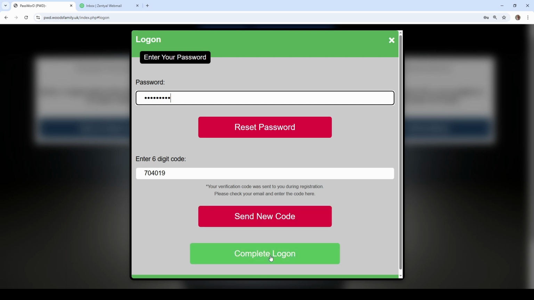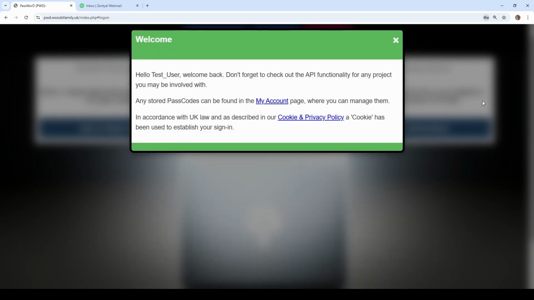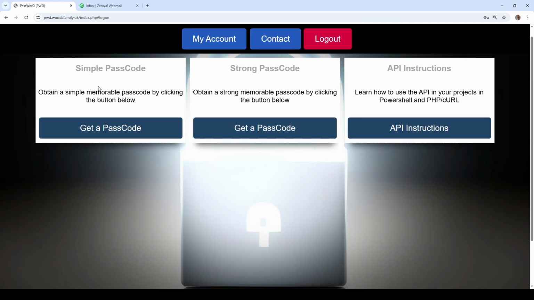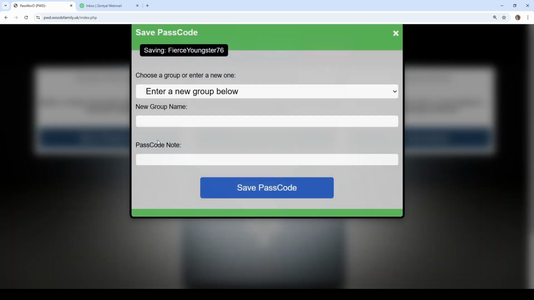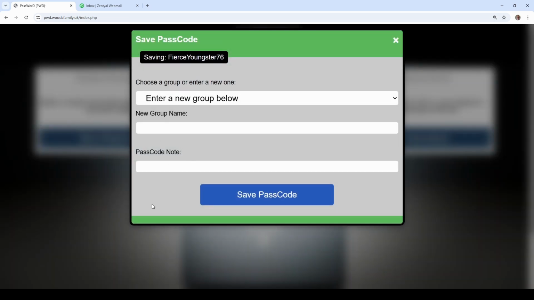But for now, we'll just complete the login, and we get a welcome, the ability to go to my account, and also the cookie and privacy policy is presented to you for review. So we're signed in now without going to my account or anything. Straight away, if I now click on a simple passcode, you'll see that I now have a save button. So if I want to keep this password, I can save it. Because I haven't used this before and I don't have any groups, it's asking me to enter a new group. There are no other options. So a new group name. So I'm going to call this simple passcodes.